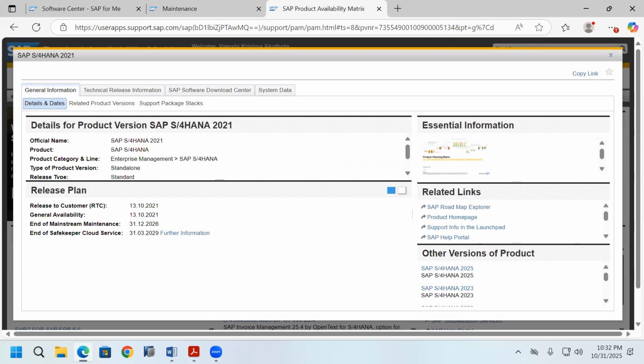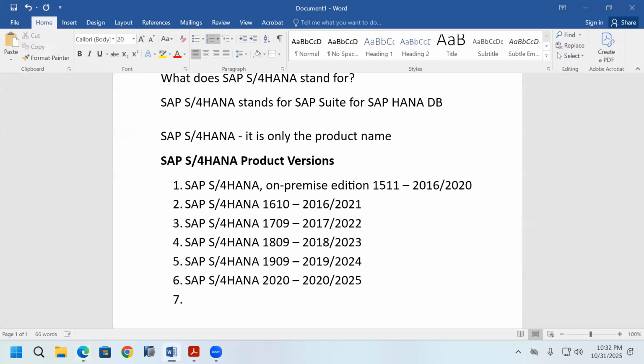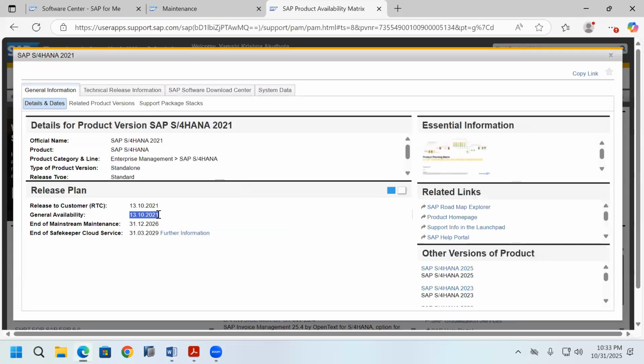Next, they released SAP S/4HANA 2021. In which year? In 2021 they released it. General availability is 2021, and the mainstream maintenance date is next year, completing in 2026.